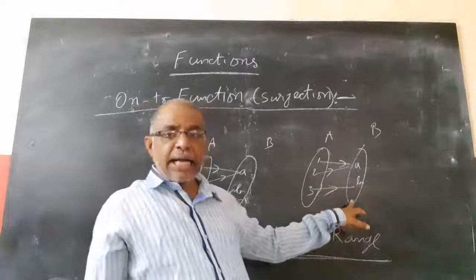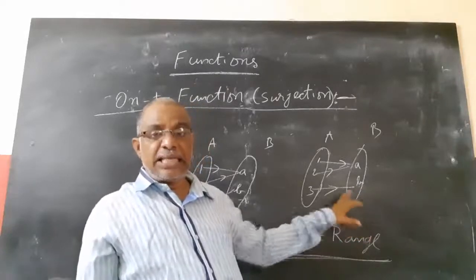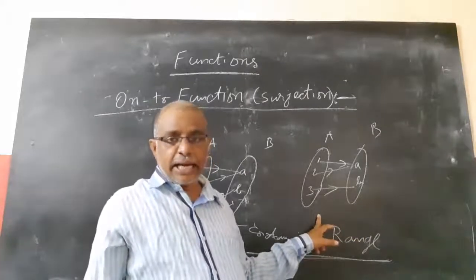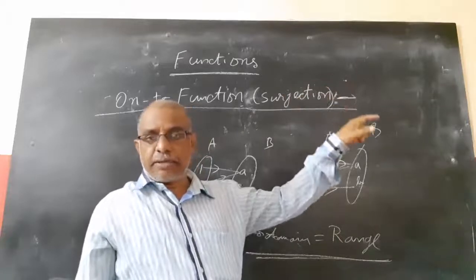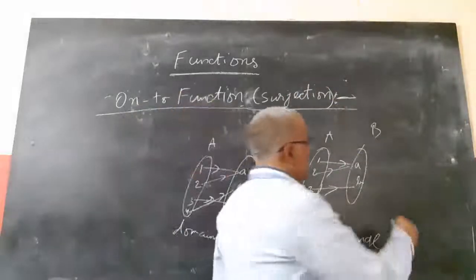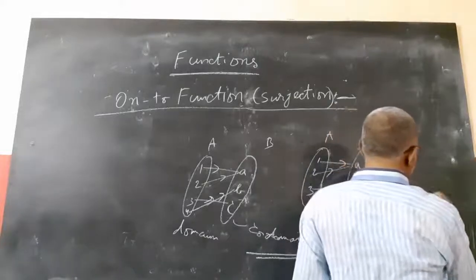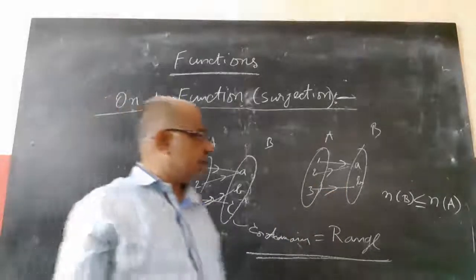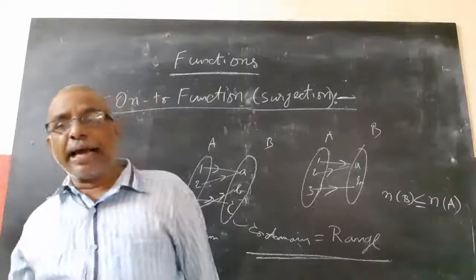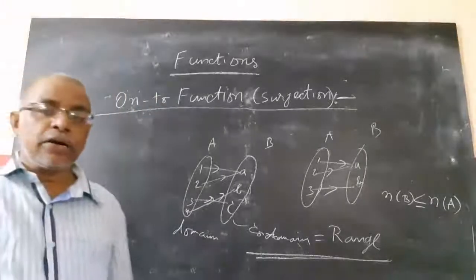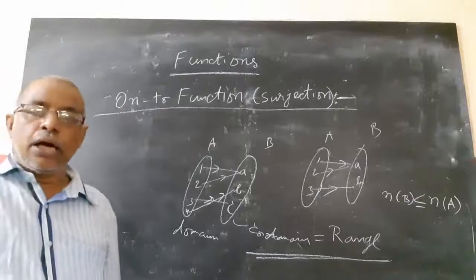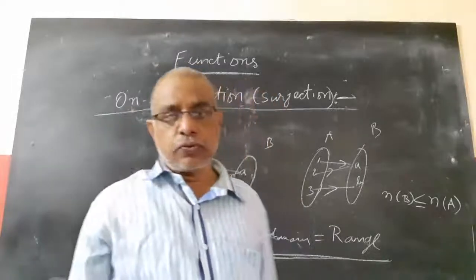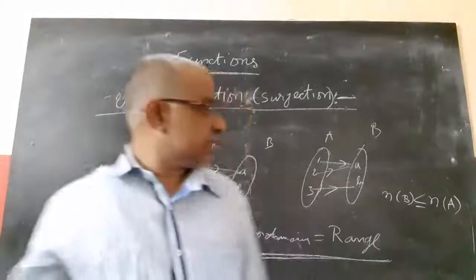This means n(B), the number of elements in B, should be less than or equal to the number of elements in A. Previously, to become one-one, the number of elements in A had to be more than or equal to the number of elements in B. But to become onto, n(B) should be less than or equal to n(A), then only can every element be mapped. If n(B) is more than n(A), then no onto function can be mapped. Zero onto functions.